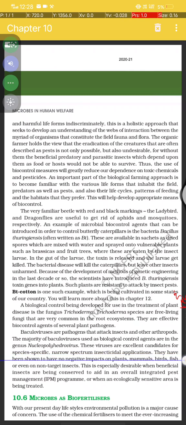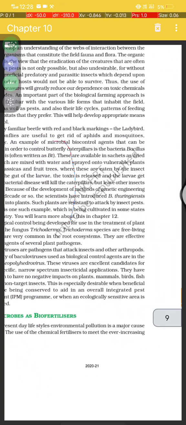They have been shown to have no negative impact on plants, mammals, birds, or even non-target insects. This is especially desirable when beneficial insects are being conserved in an overall integrated pest management (IPM) program, or when ecologically sensitive areas are being treated.